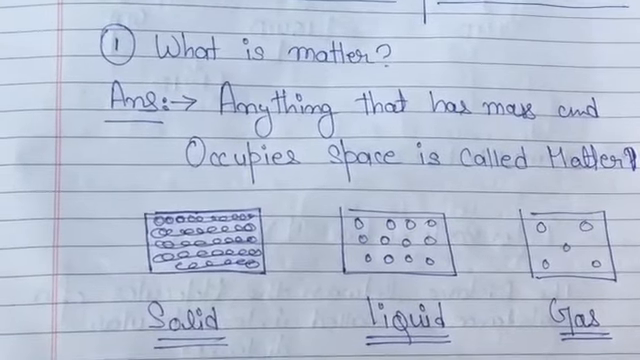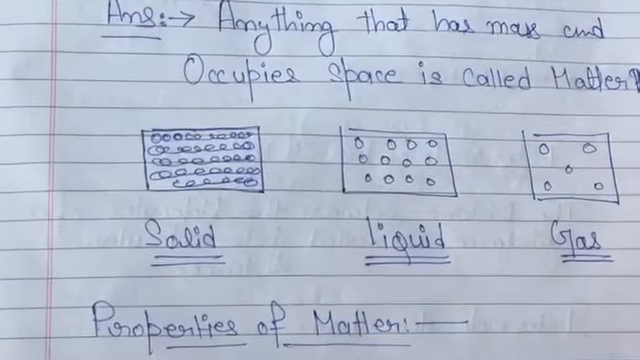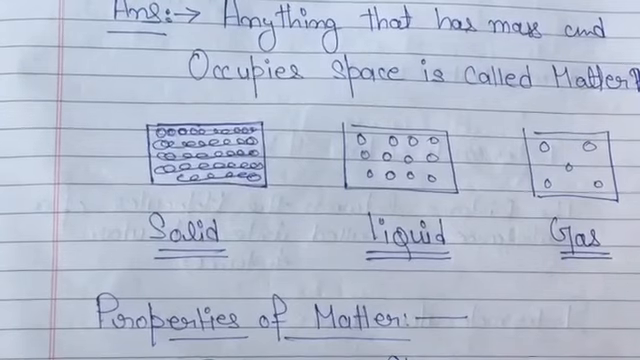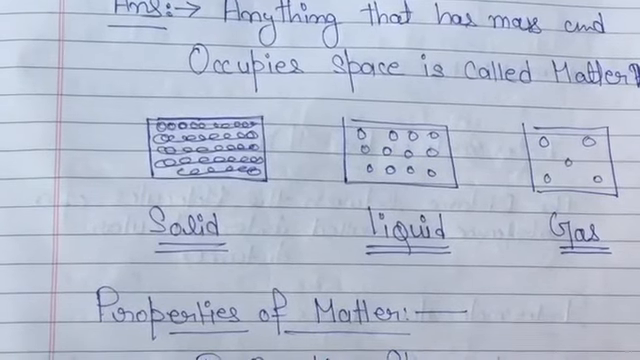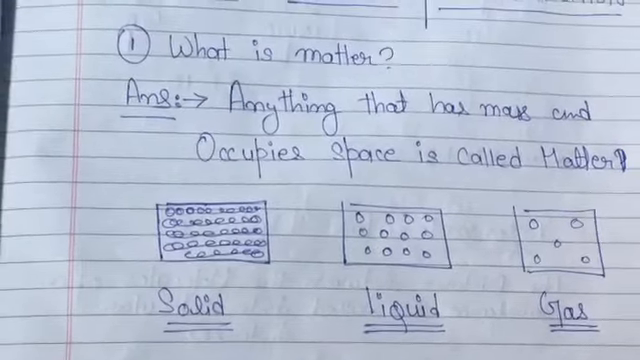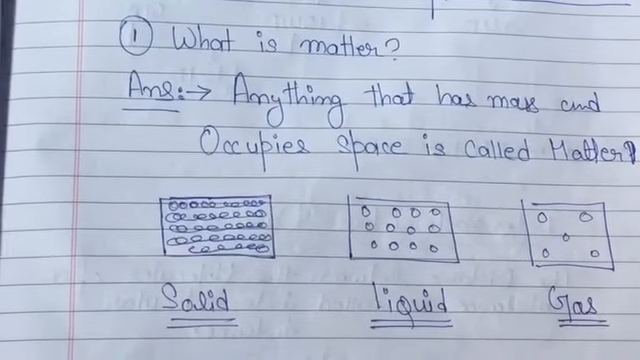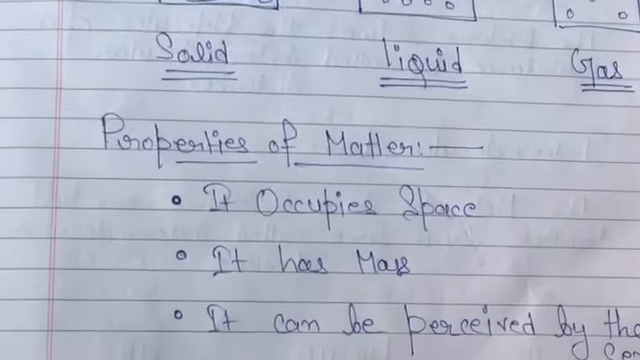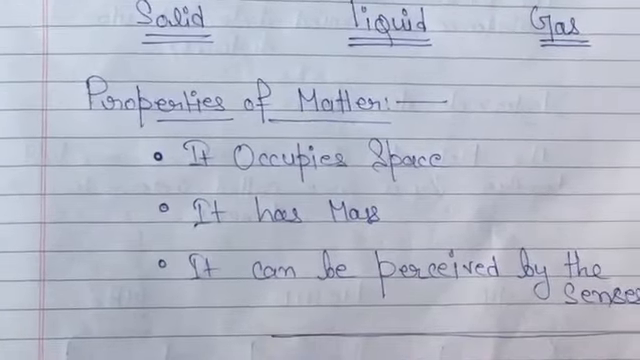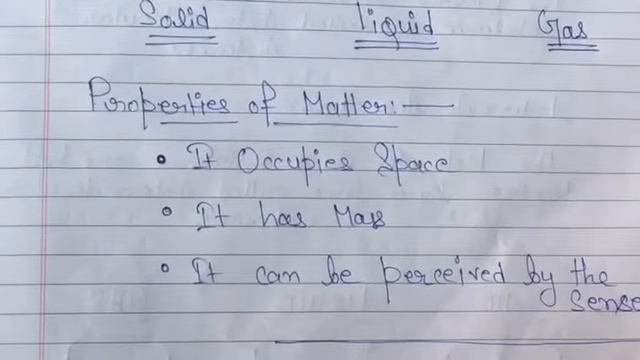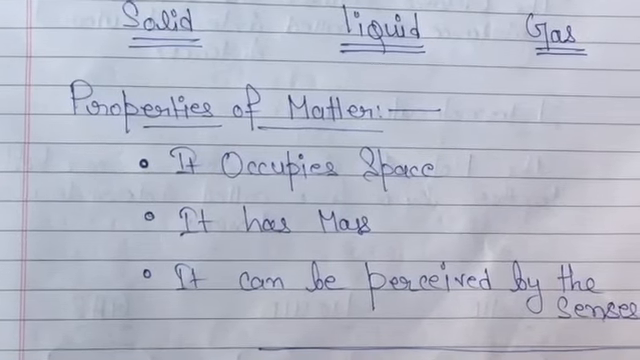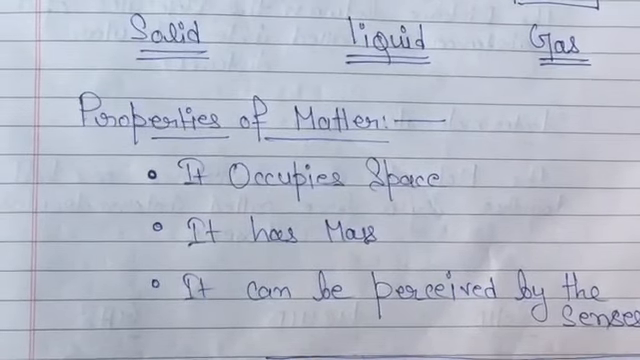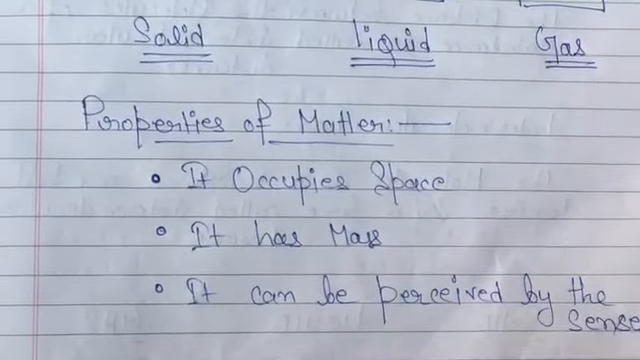Okay, so we have three states of matter that we already know from our previous classes, which are solid, liquid and gas, right? Note the things properly in your copy. And the next one that we have is properties of matter. The properties of matter are: it occupies space, it has mass, and it can be perceived by our senses. Means we can feel the matter with our sense organs.